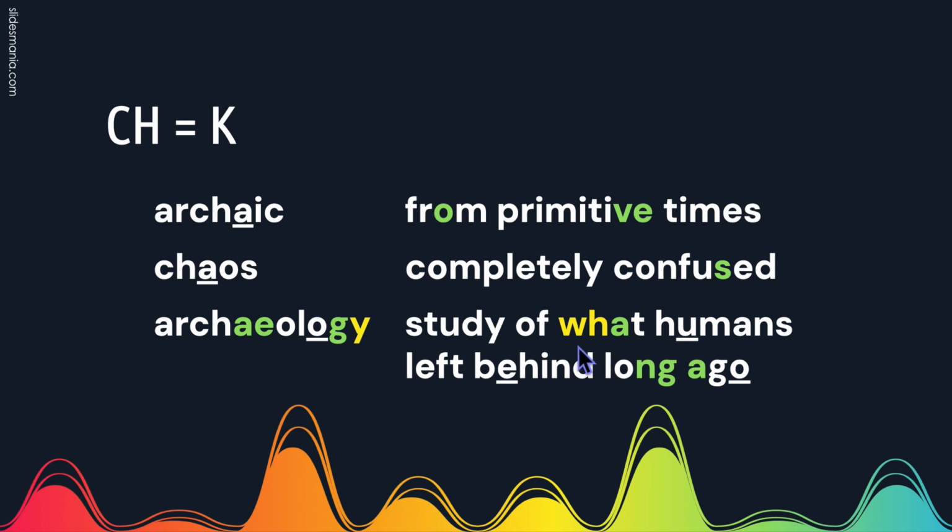Note that WH says W. This A sounds like a short U, so we have what. And NG says ng. And this A takes on a muffled schwa sound.